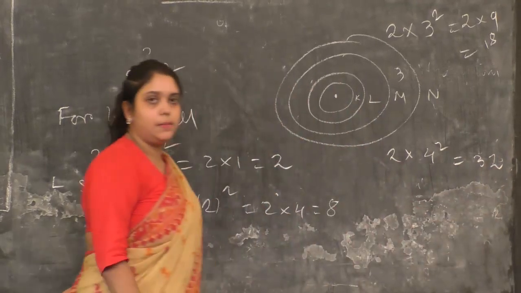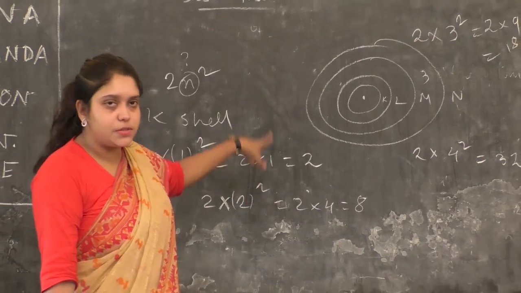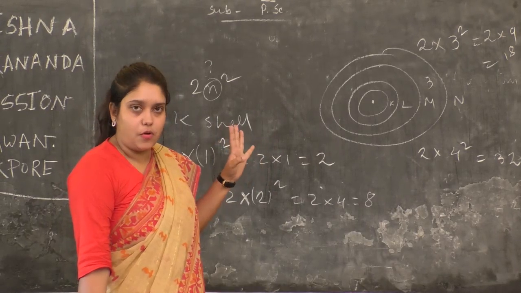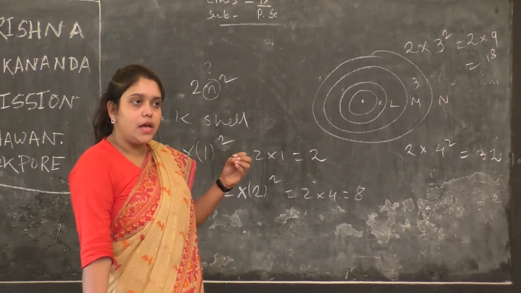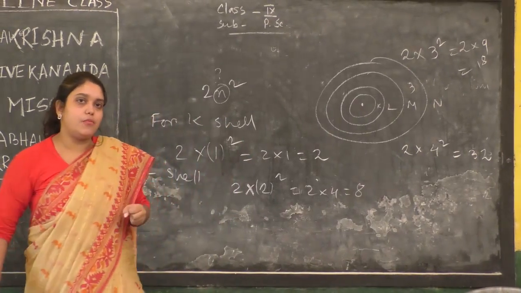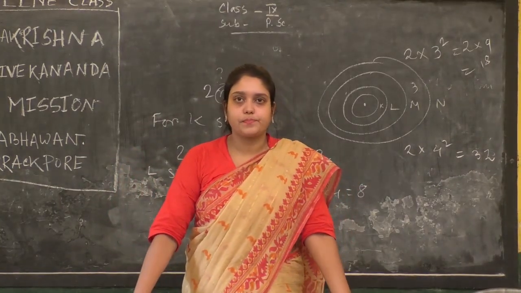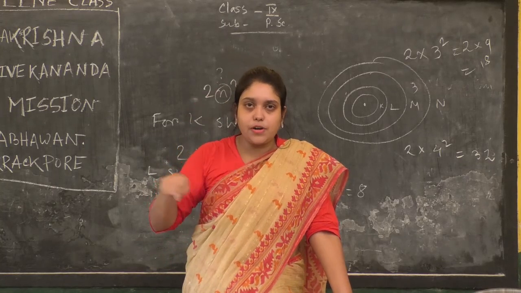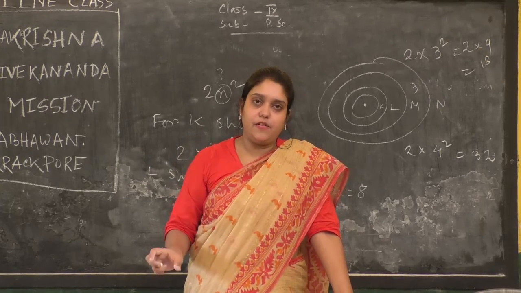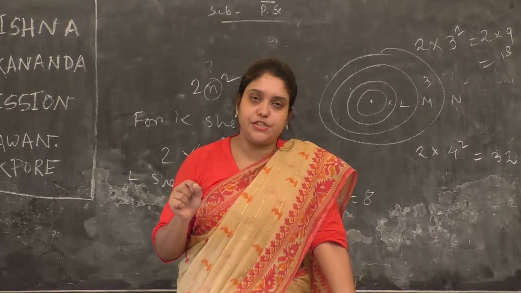N shell will have 32 electrons maximum. But there is a thing: the outermost shell always wants to have 8 electrons. Why? Because every atom of an element wants to be stable. When the outermost shell of an atom does not have 8 electrons, it is not in a stable condition, but it wants to be in a stable condition.